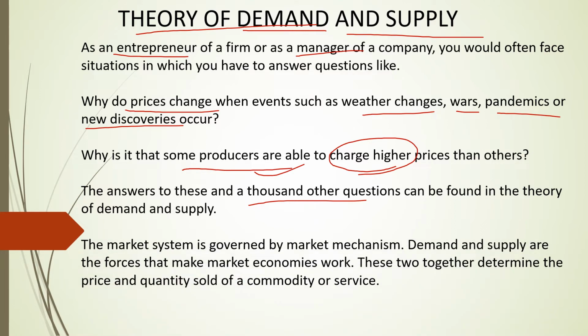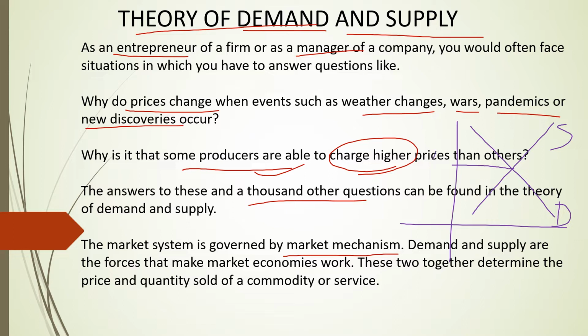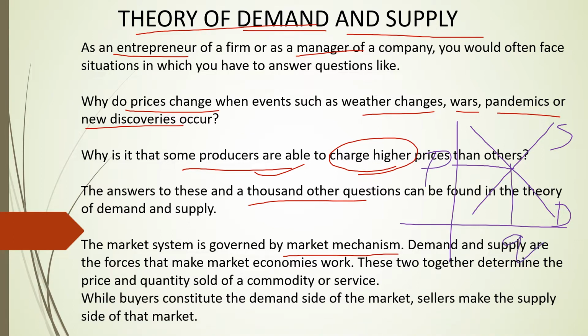See, market system is governed by market mechanism. What do you mean by market mechanism? Means determination of price of the product with the help of demand and supply. When demand and supply intersect, you can find out the price and the quantity, equilibrium quantity.